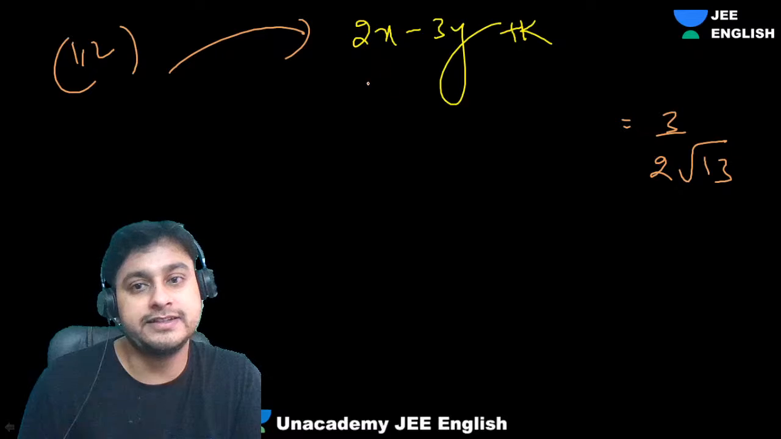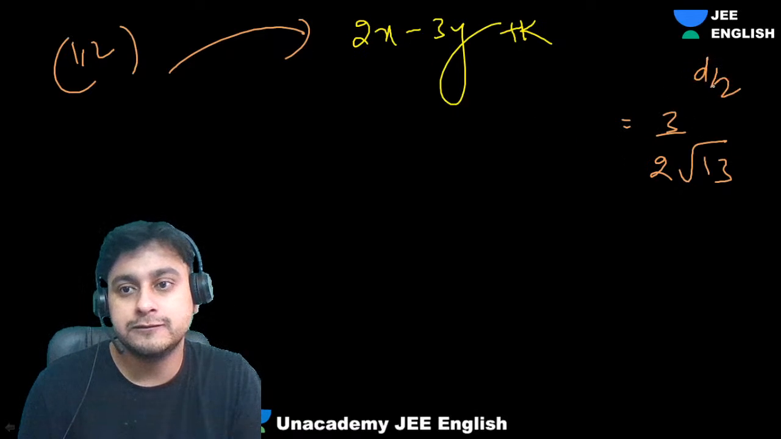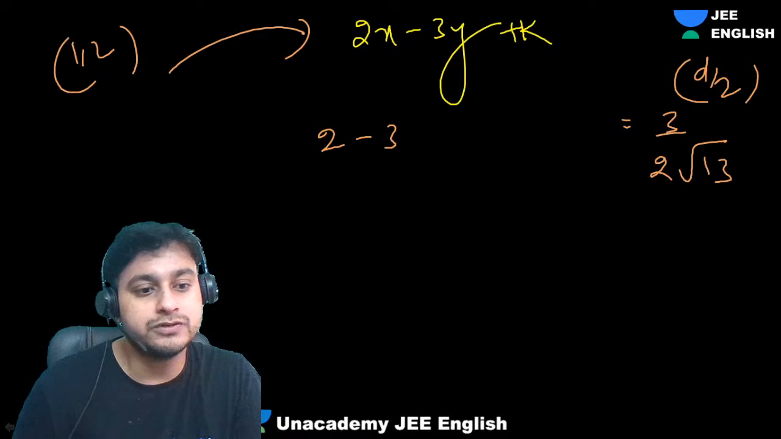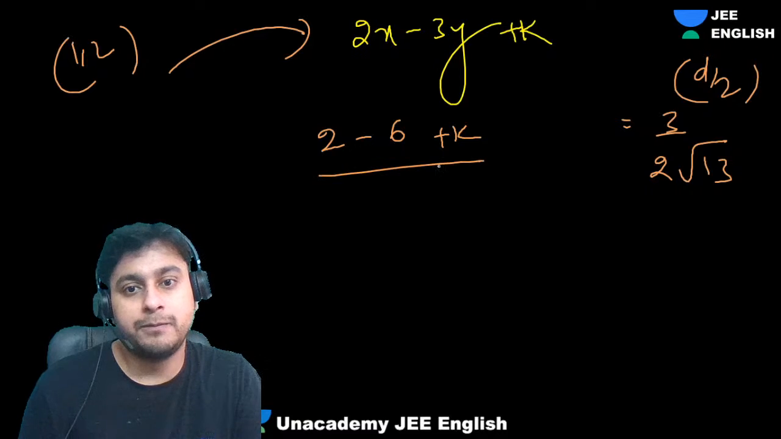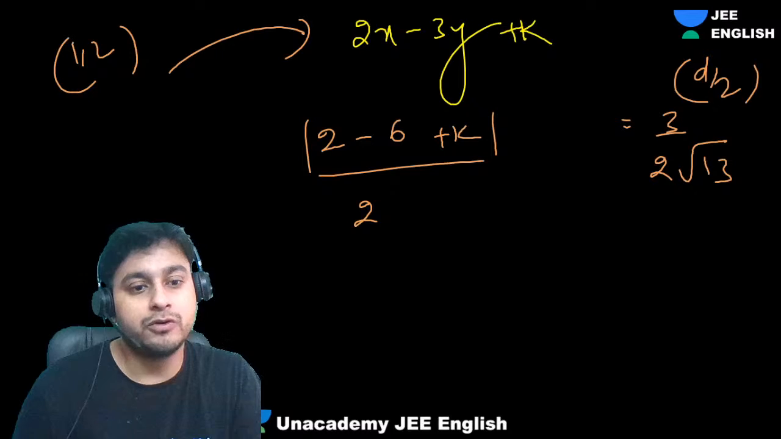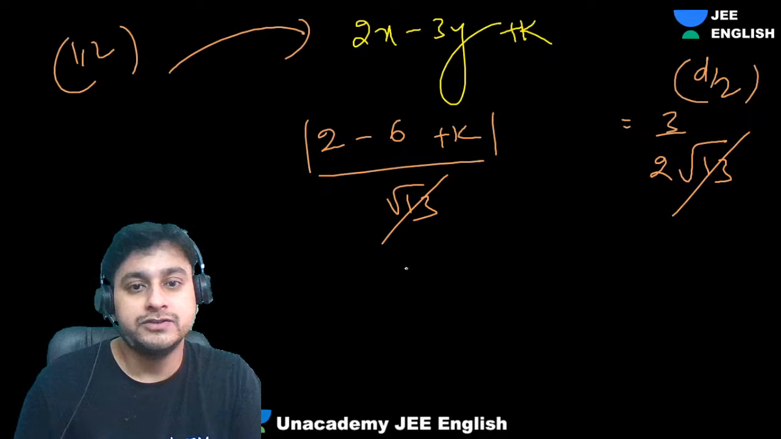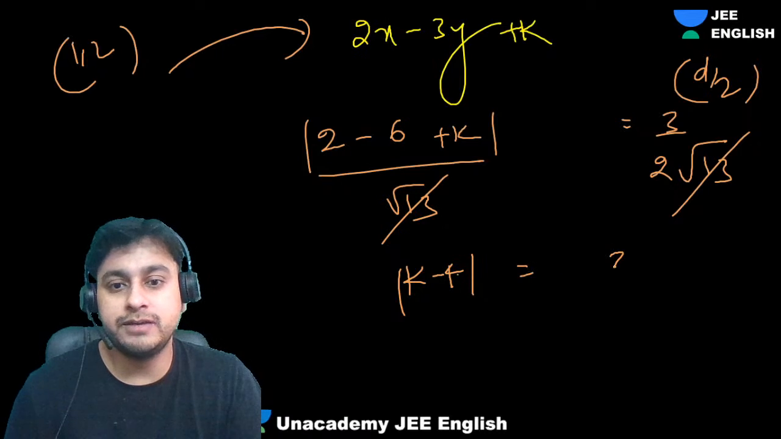Okay, guys, so let's get the distance from this. This will be 3 by 2 root 13, right? D by 2. So what are we getting, guys? 2 minus 3 into 2, 6, plus k upon root 13 only, directly. Root 13 cancels. So we'll get mod of k minus 4 is equal to 3 by 2.